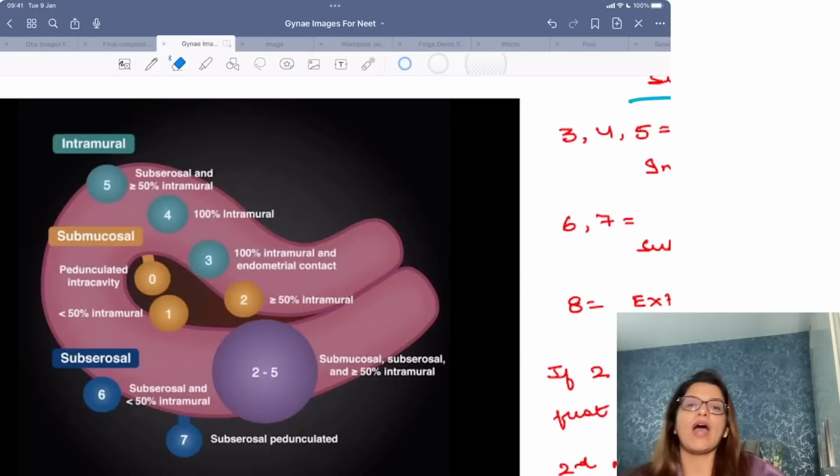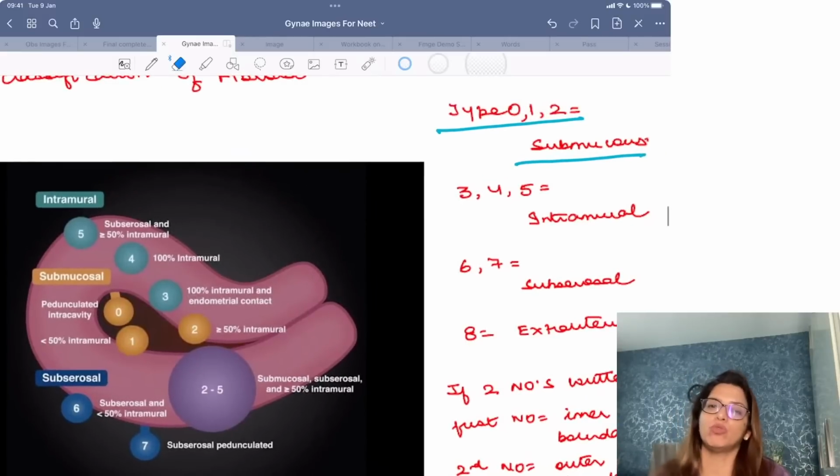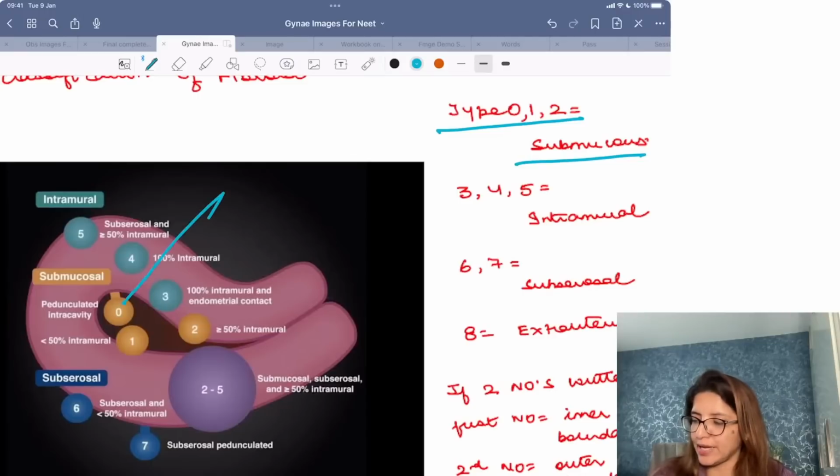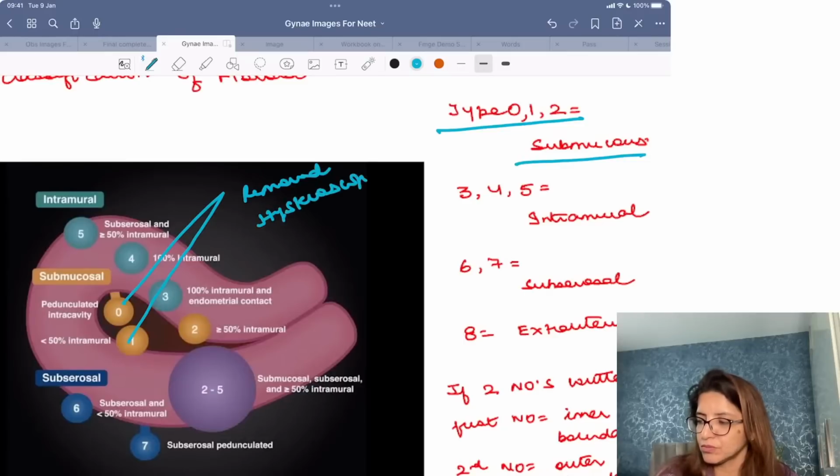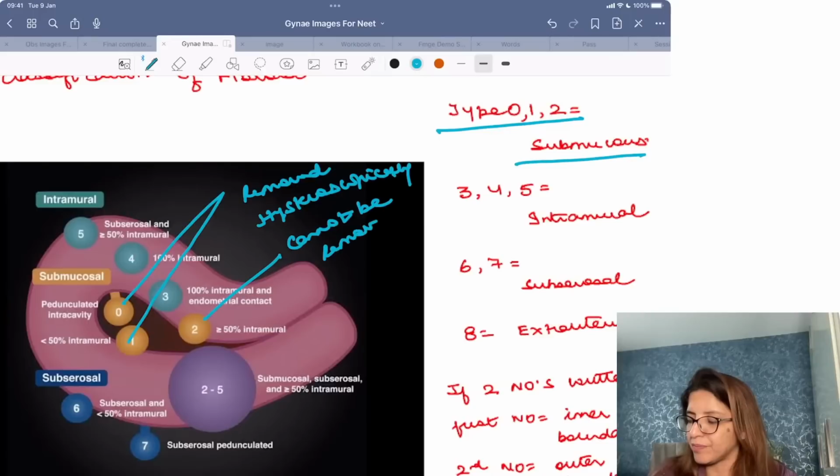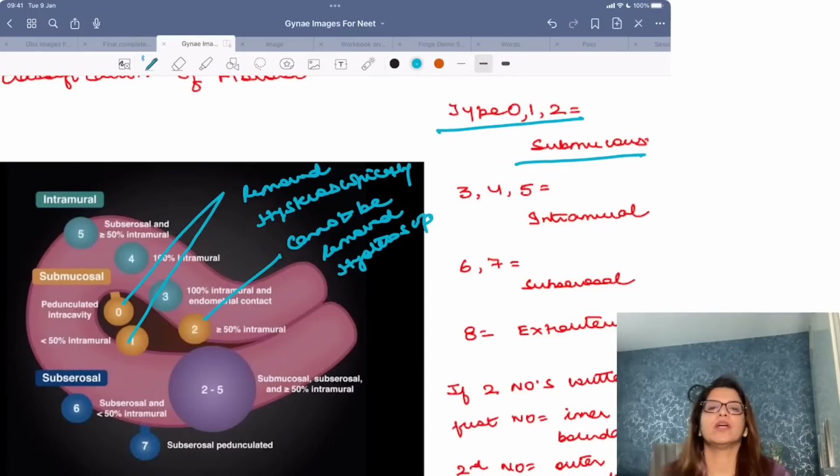So type 0, type 1 and type 2. Type 0 and type 1 can be removed hysteroscopically. Type 2 cannot be removed hysteroscopically, right? So type 0 and type 1, they can be removed hysteroscopically. Type 2 cannot be removed hysteroscopically. Clear?